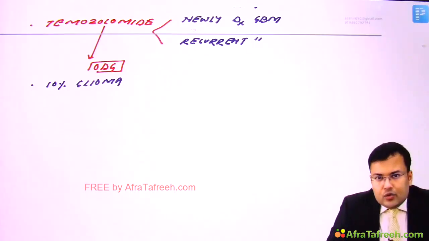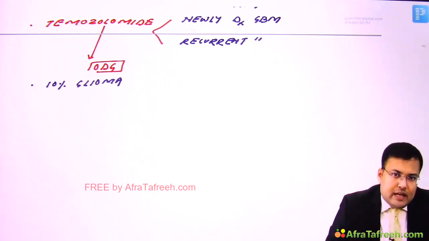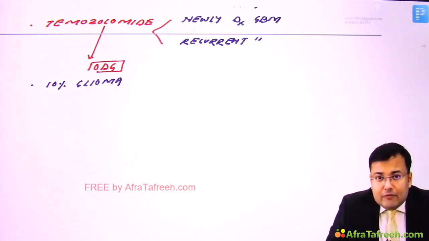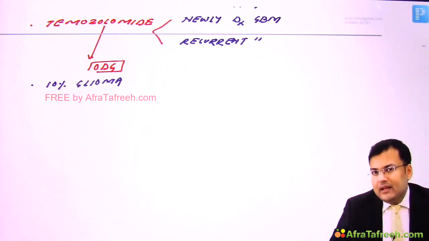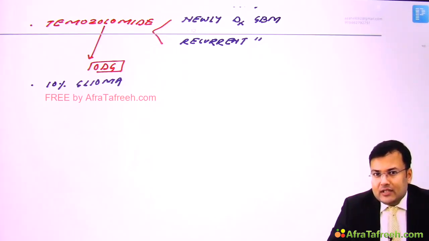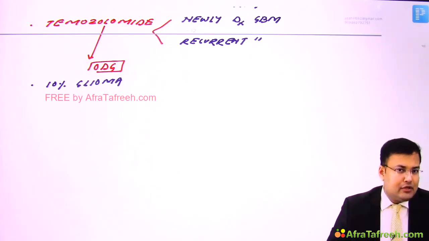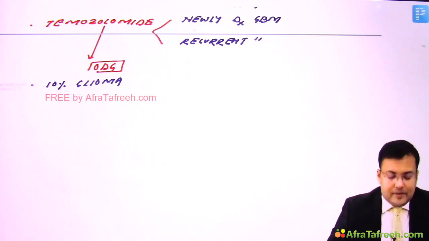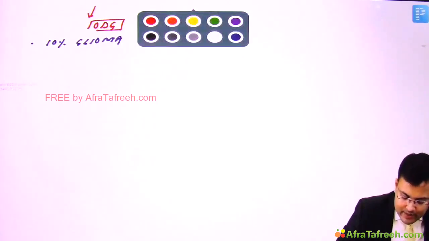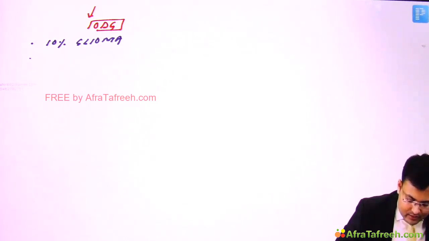The patients in whom there is loss of heterozygosity of 19q followed by 1p, actually speaking, these patients have better prognosis and there is robust response to which agent? Temozolomide. So oligodendroglioma, the most common site is frontal lobe. Now see the most common genetic alteration.